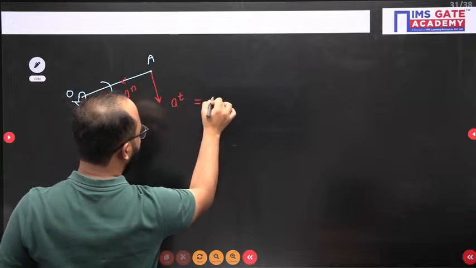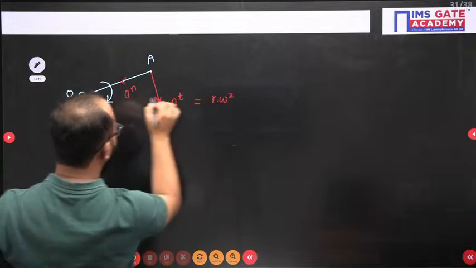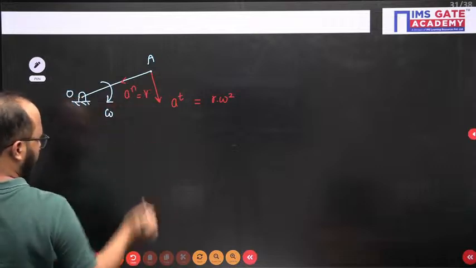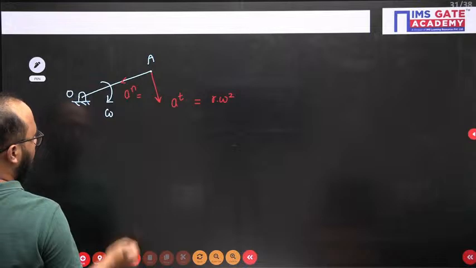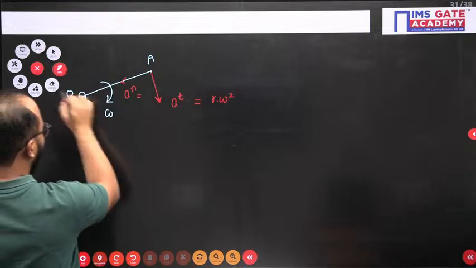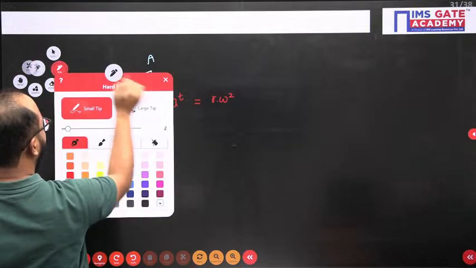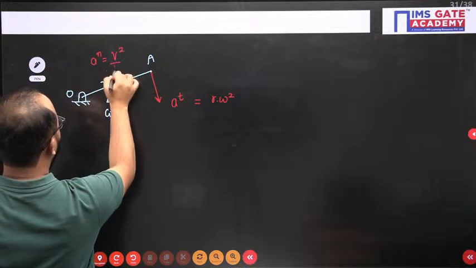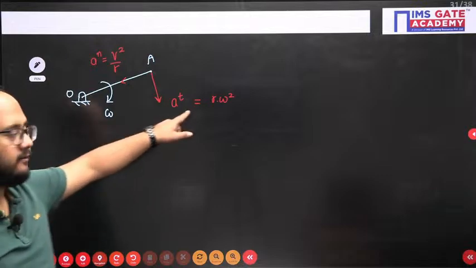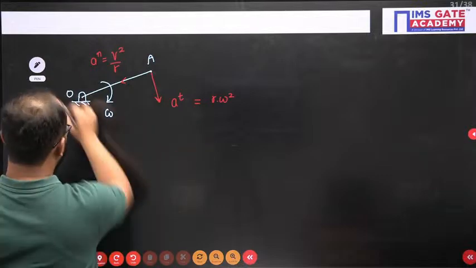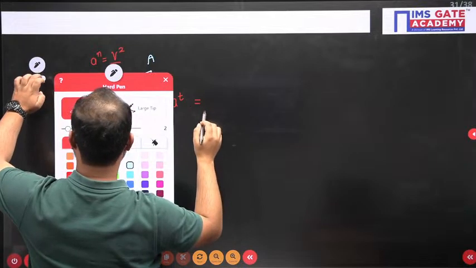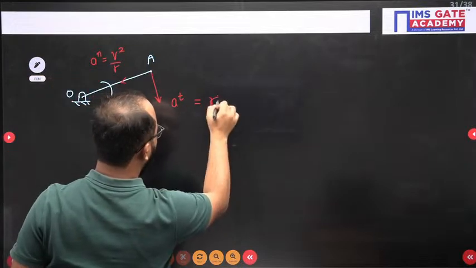The normal acceleration equals r omega square and equals v square by r. Let me just correct here, the tangential acceleration is r alpha.